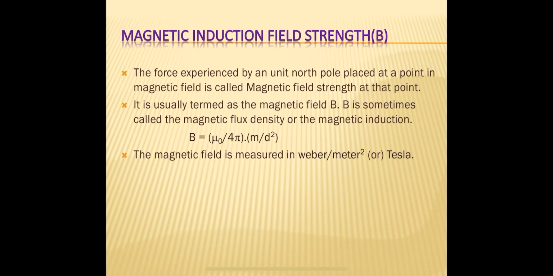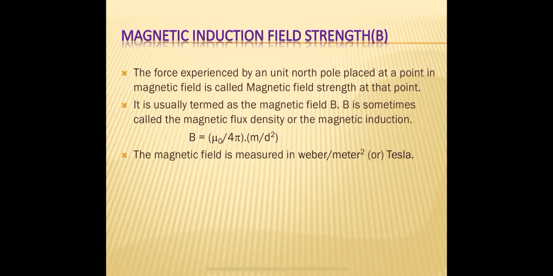Okay, so if a magnetic pole is placed at a point somewhere in space, there will be a magnetic field. We can determine the magnetic field intensity, or strength of the magnetic field, due to this magnetic pole at a distance d from it. What is the definition? The force acting on a unit north pole placed at a point is called the strength of the magnetic field at that point.